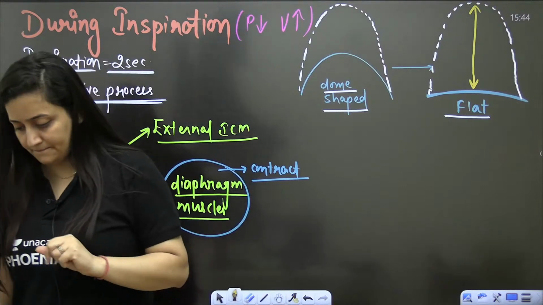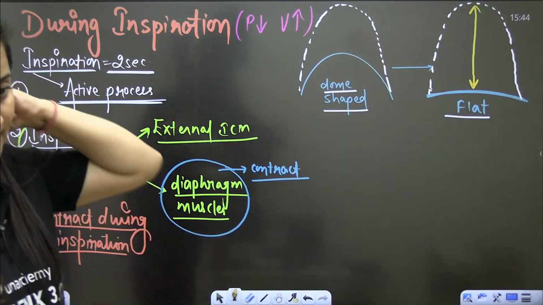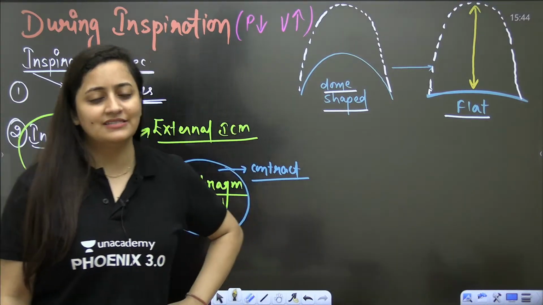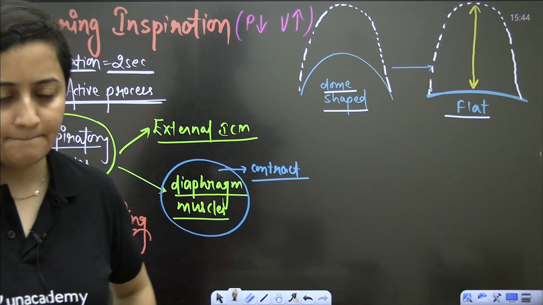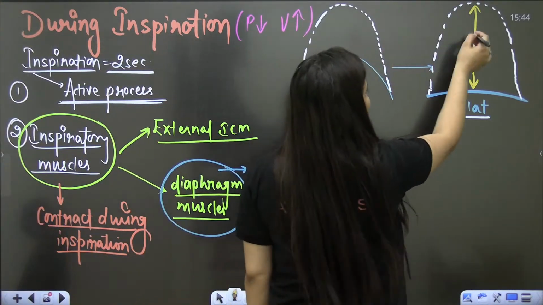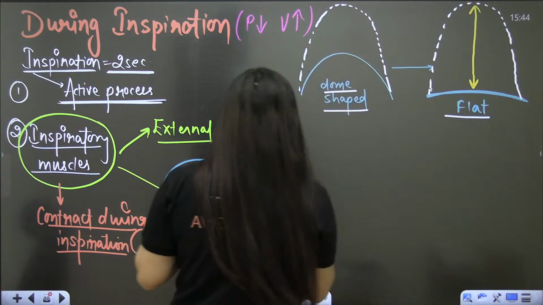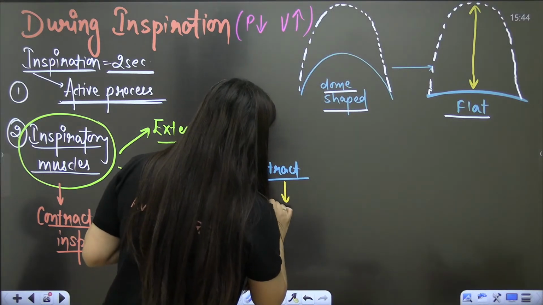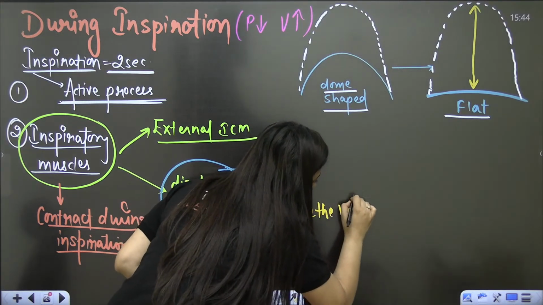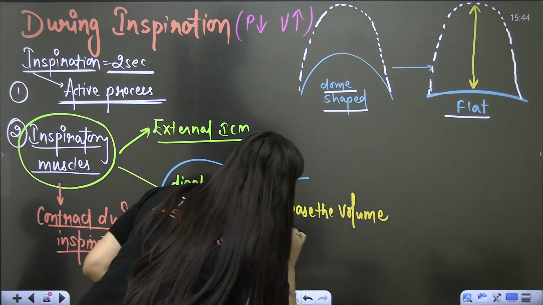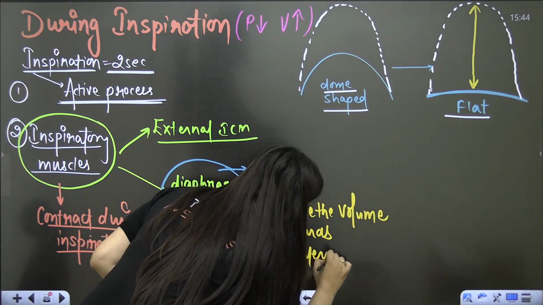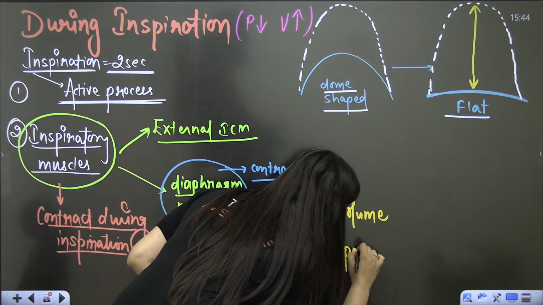Tell me quickly. Don't you think that it is going to increase the volume towards this axis? Obviously, it is the anterior posterior axis. So when the diaphragm muscles contract, they will increase the volume towards the anterior posterior axis.